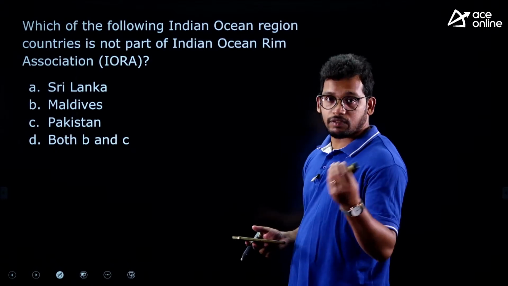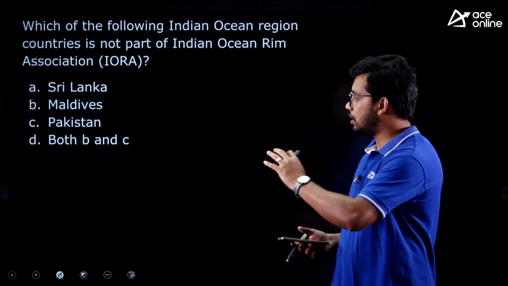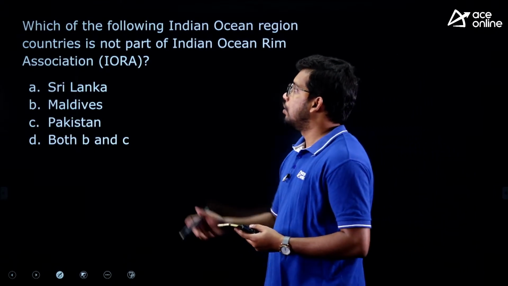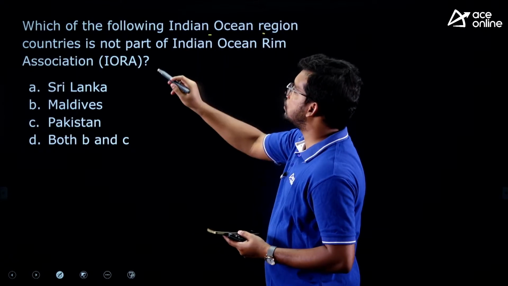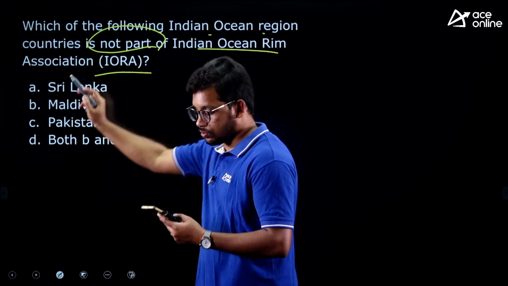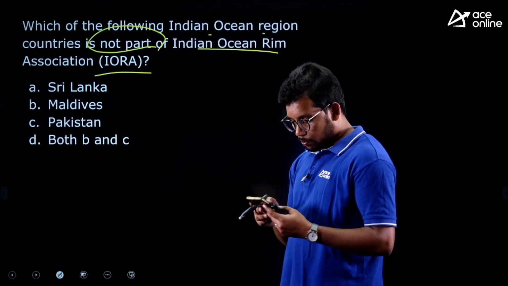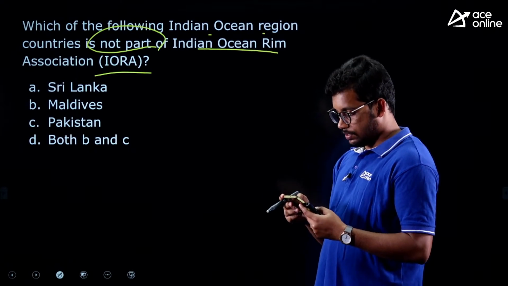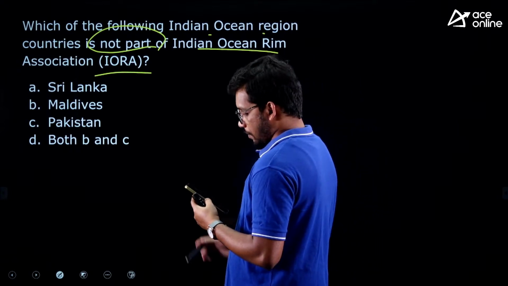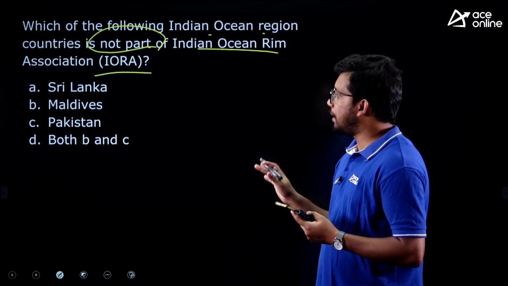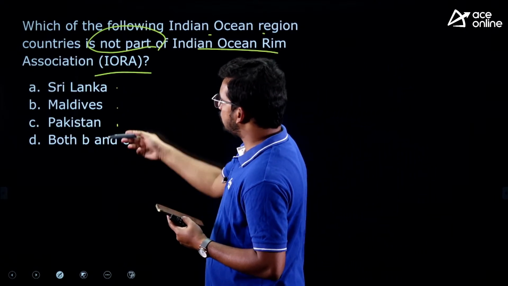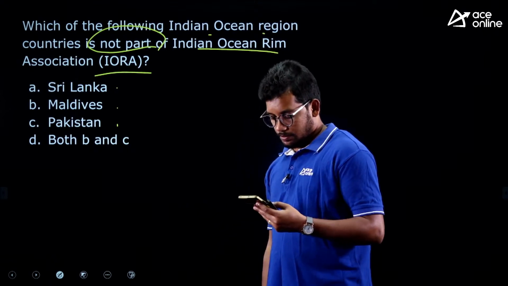Last question for today. This is the challenge I gave you to observe the diagram. Let's see who has observed well. Which of the following Indian Ocean region countries is not part of the Indian Ocean Rim Association? Yes, Swarupa, the fourth is A. You are correct. Last question. I have shown you the diagram, the mapping. Now answer this: Sri Lanka, Maldives, Pakistan, and both Maldives and Pakistan in option D.